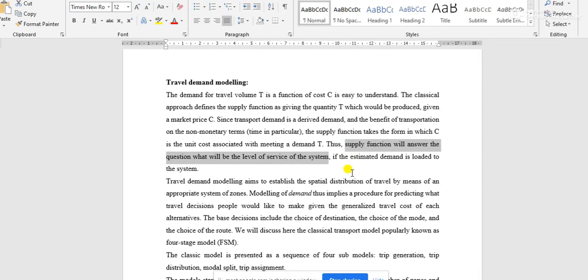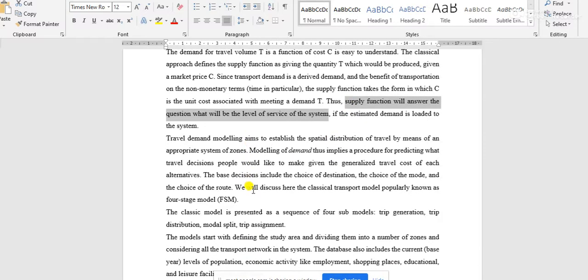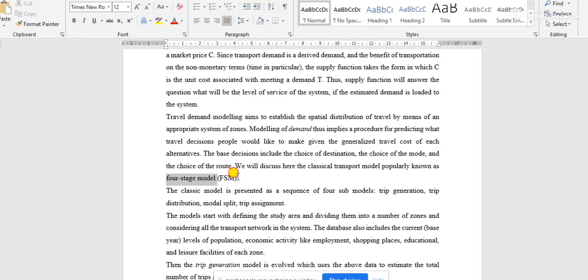Now coming to the actual modeling, actual transportation modeling. In this case we will discuss the four stage modeling. And obviously this term zones, we have discussed in the previous class, that we have to divide the total study area into different parts from where the trips may be generated.